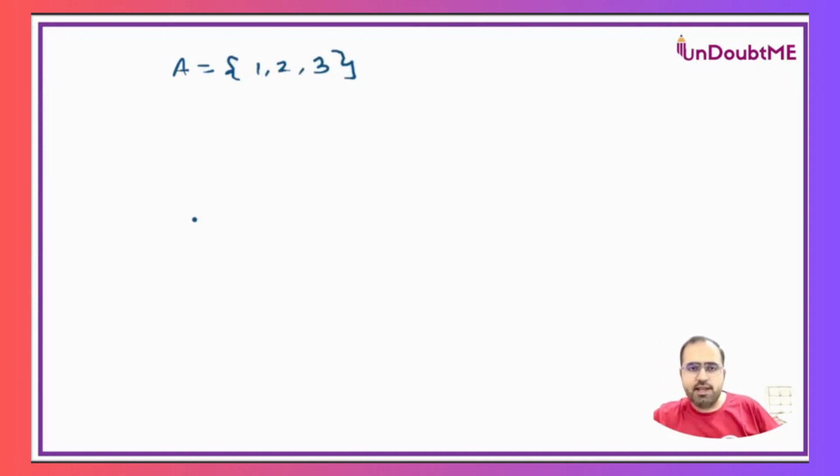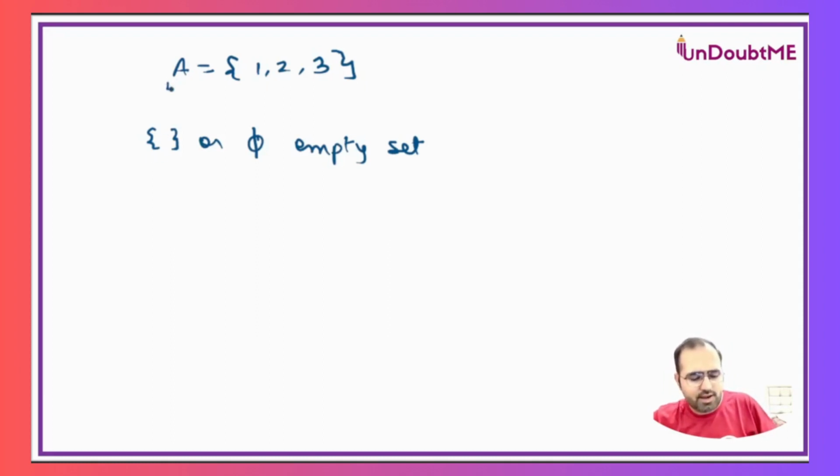The very first subset will be the empty set. Empty set means there is nothing in the set. It is also represented as phi. You can just consider that if you're filling elements in anything, initially it will be empty. So every set will have the empty set as a subset.